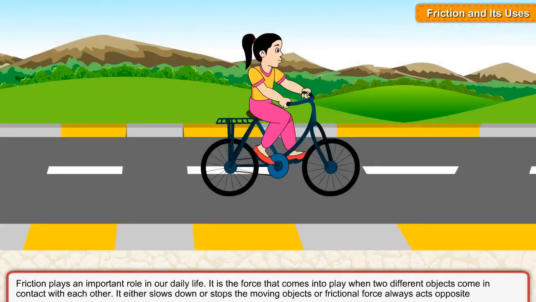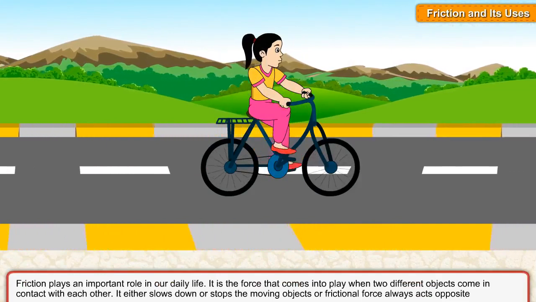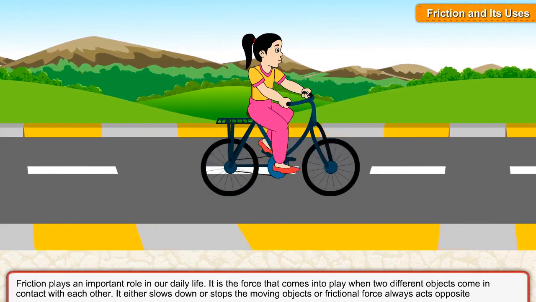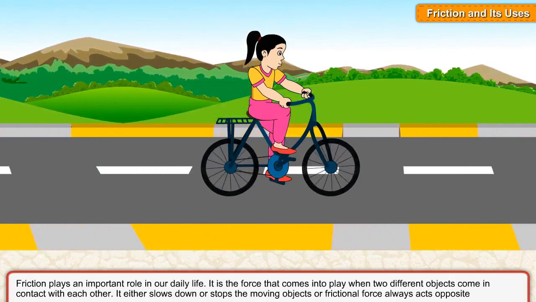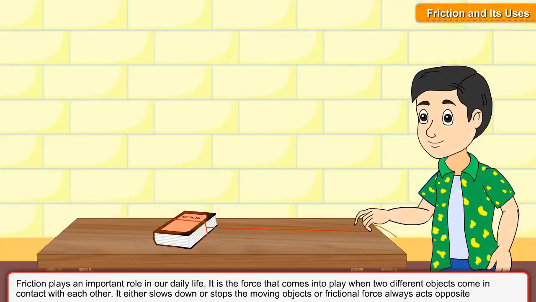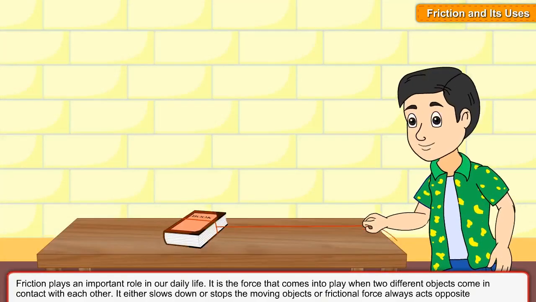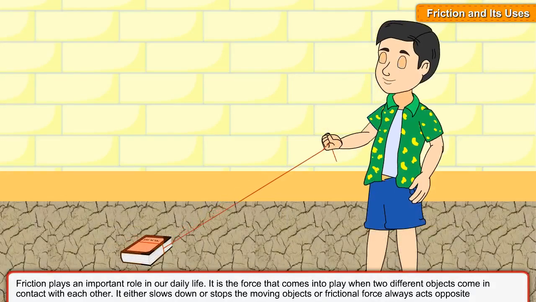Friction and its uses. Friction plays an important role in our daily life. It is the force that comes into play when two different objects come in contact with each other. It either slows down or stops moving objects, and frictional force always acts opposite to the direction of motion. If the surface is smooth, the friction is less, and if the surface is rough, the friction is more.